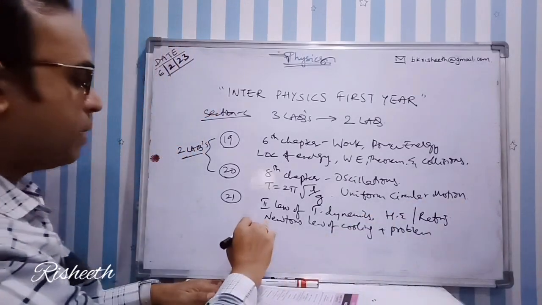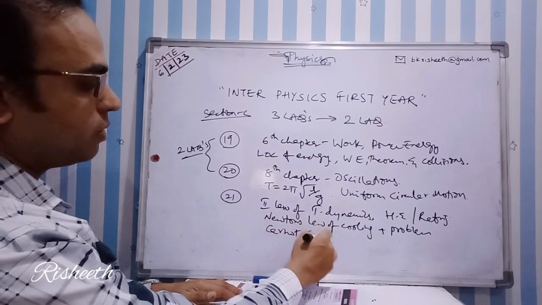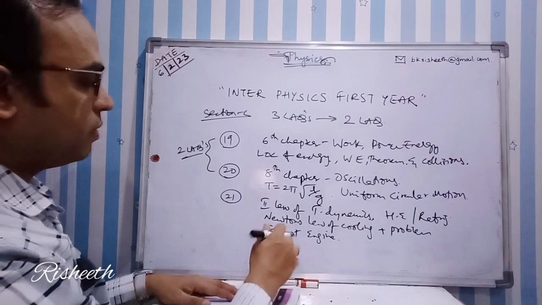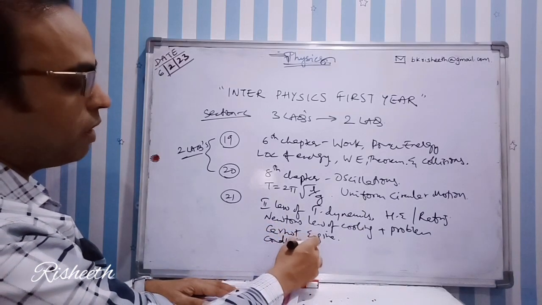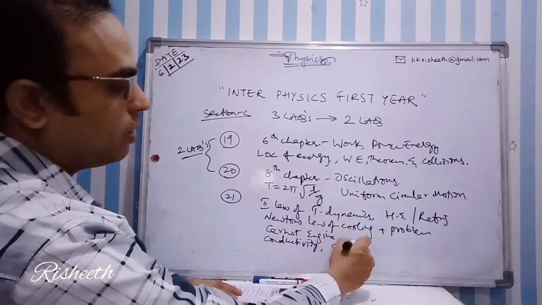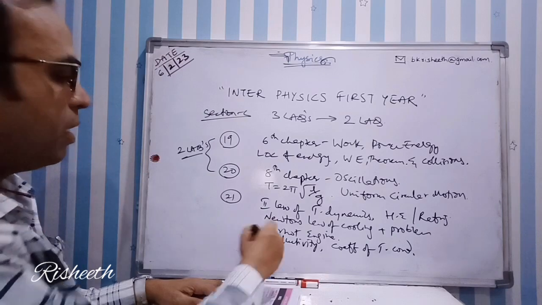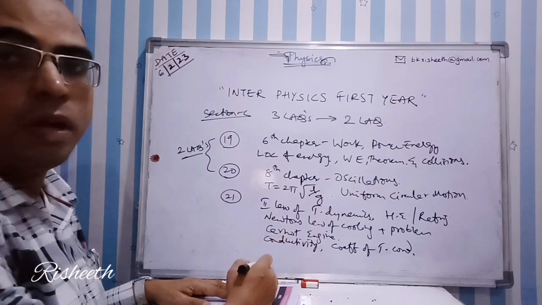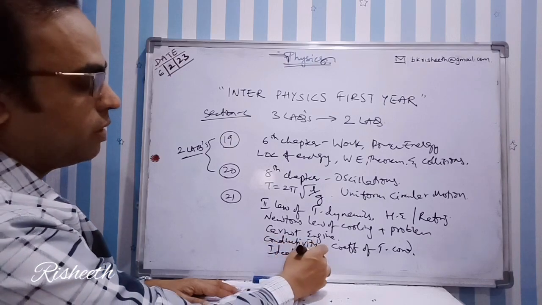Next Carnot engine, and as I said, thermal conductivity and coefficient of thermal conductivity. And the last one is define Boyle's law and Charles' law. From that you derive the ideal gas equation.